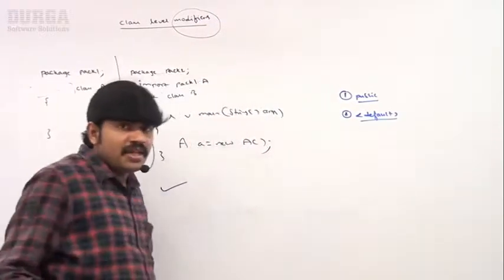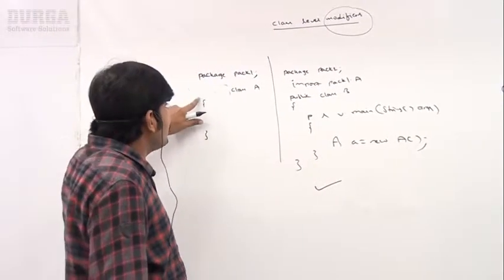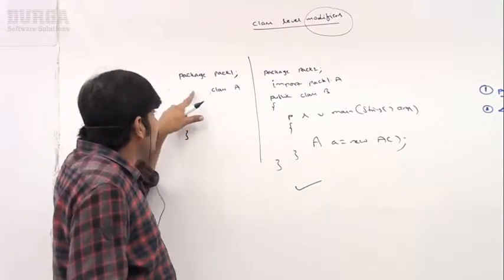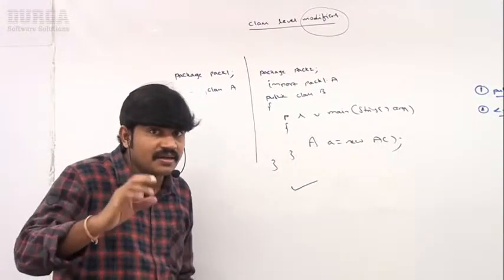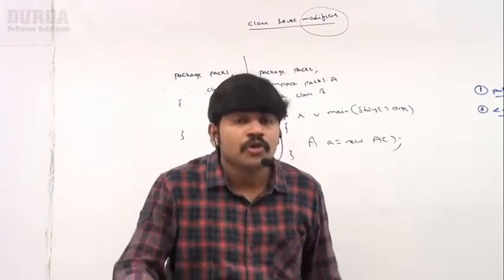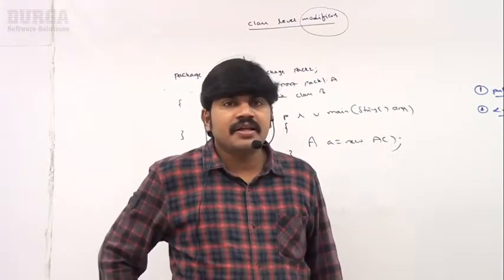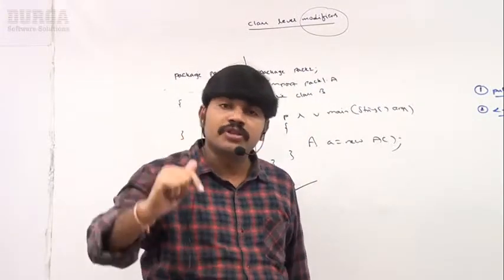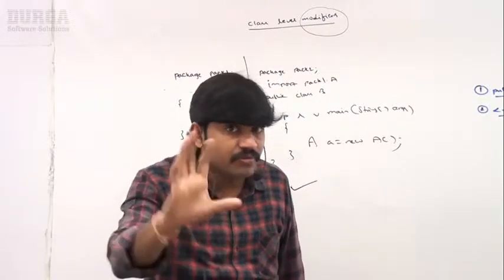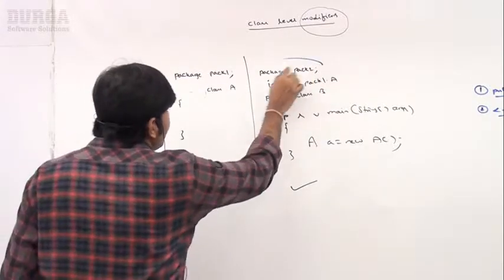Very simple: if a class is declared default, meaning we are not declaring public, then we can access that class only within the current package. Outside of the package, we can't access. Within the same package, you can access, no problem at all. But outside of the package, we can't access. Now I'm trying to access inside pack2.